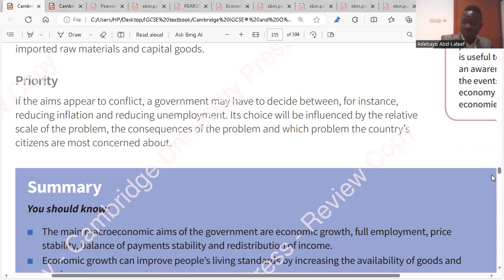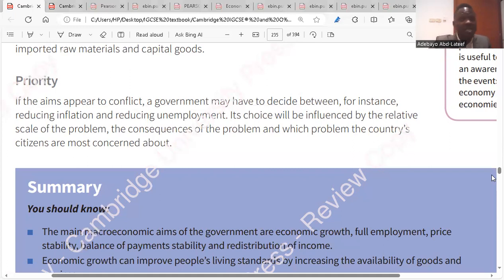Increasing employment would lead to inflation, and would also lead to a balance of payments deficit. So it is for government to decide. So government might decide on reducing employment rates to lower inflation.